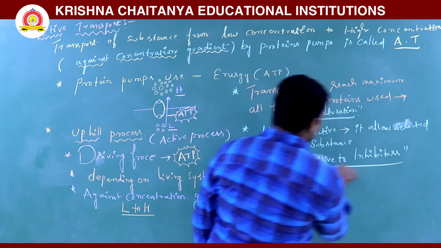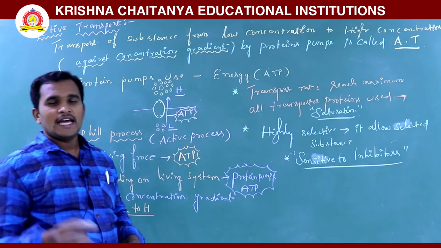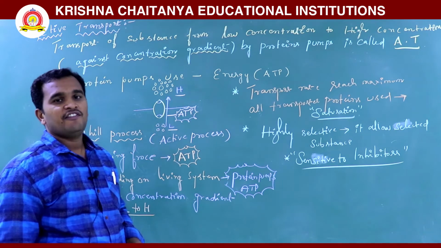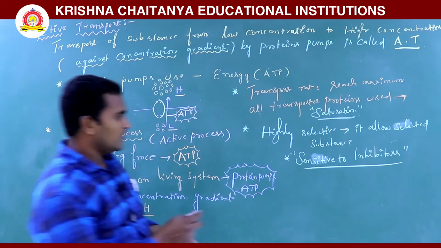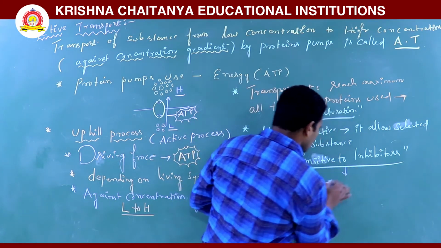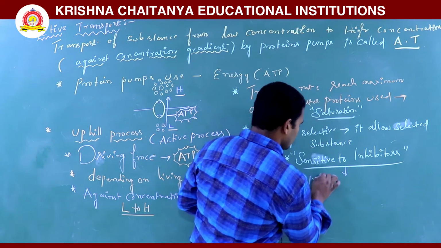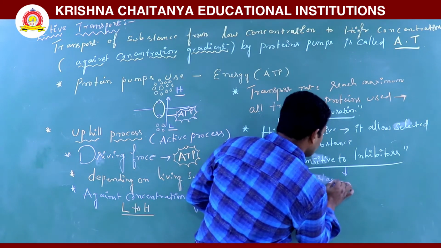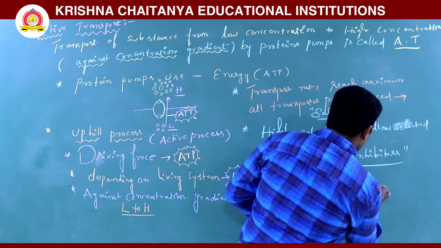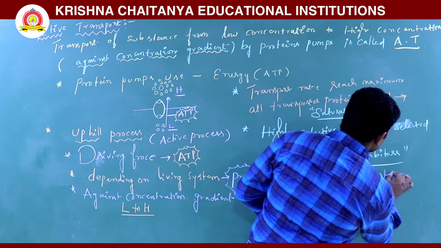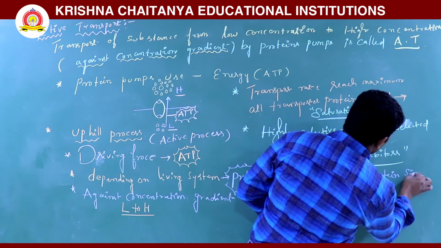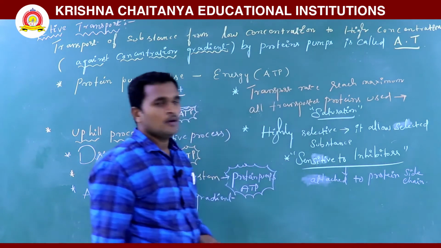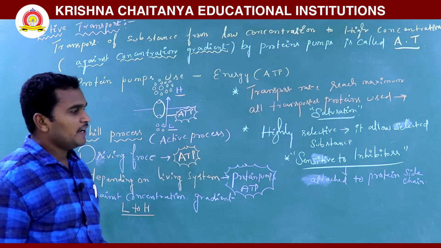Okay, so why is it sensitive to the inhibitor? The inhibitor is attached to the protein side chain. If it stops the protein function, it is inhibition. It is attached to the protein side chain, so that's why it is inhibiting.